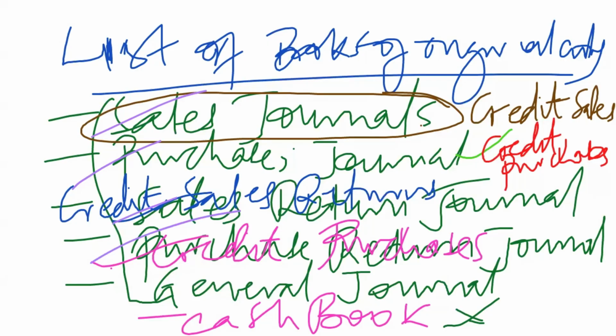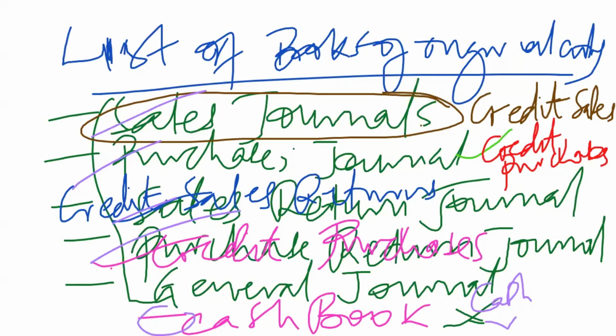But now when it comes to the cash book, this last one, it's for all cash transactions. As long as there is any movement of cash, either cash coming in or cash moving out, then we record those transactions in the cash book.